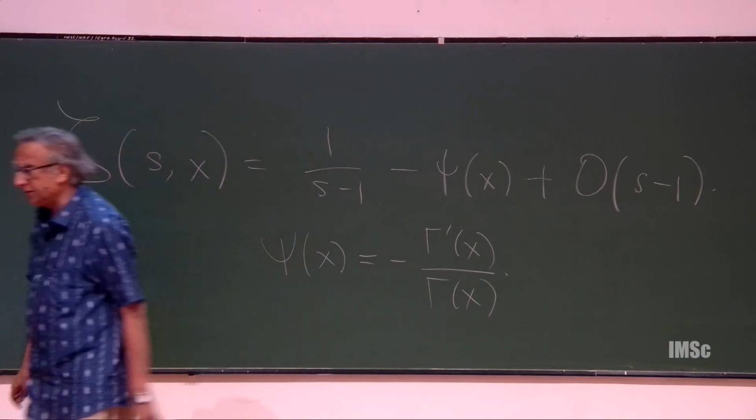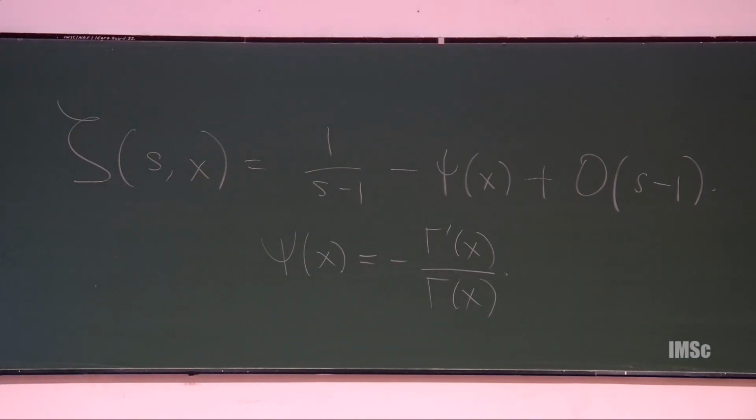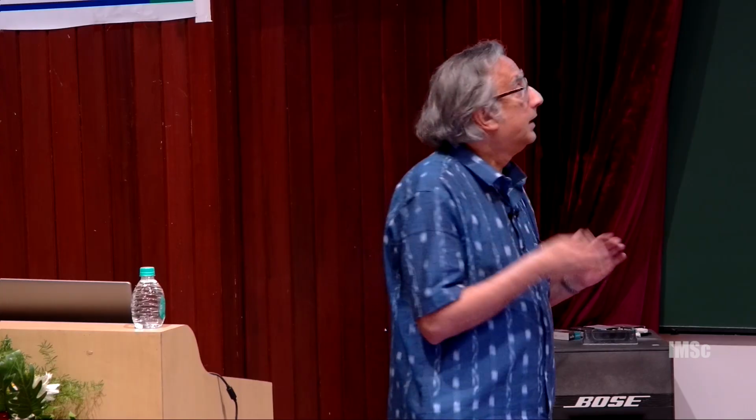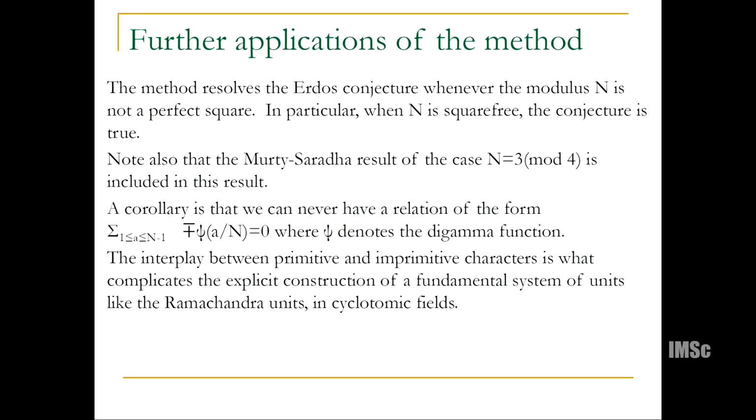So in other words, the constant term in the Hurwitz zeta function is the logarithmic derivative of the gamma function. And because we just finished evaluating, L1 f can be written as a linear combination of digamma values. So one of the consequences of the Erdos conjecture is that there is no relation of the digamma function with plus or minus 1s as coefficients. And in fact, from our theorem, there is no relation with only odd numbers as coefficients for all the things, right?